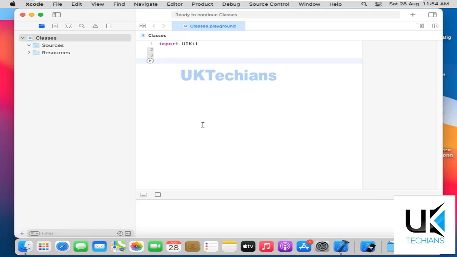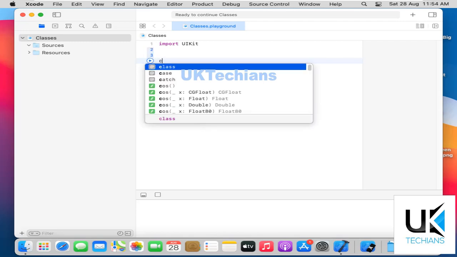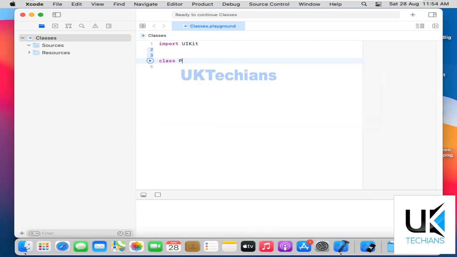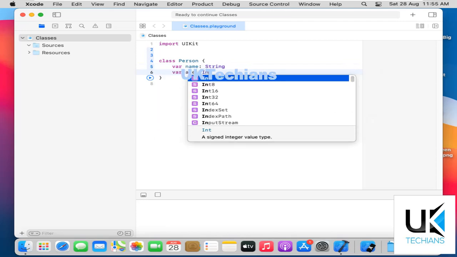So let's begin. First of all, let's just initialize class person brackets. Now initialize variable name, type will be string, then var age, type will be int.